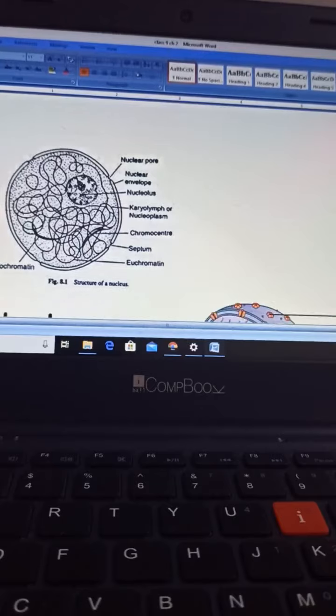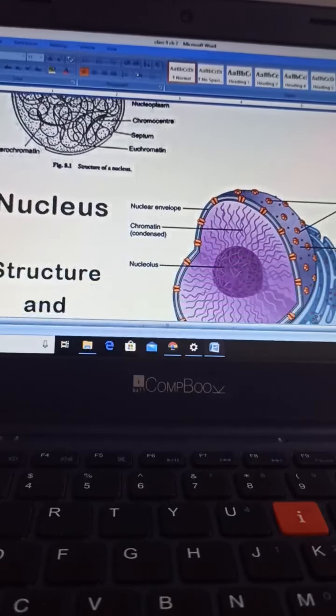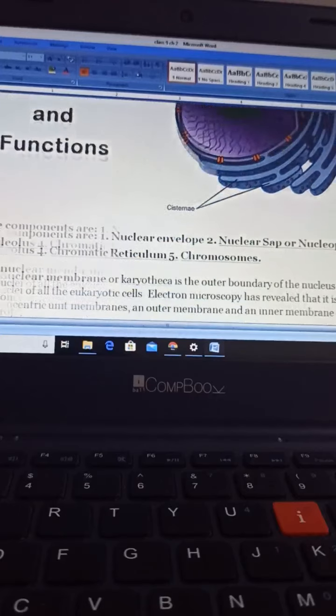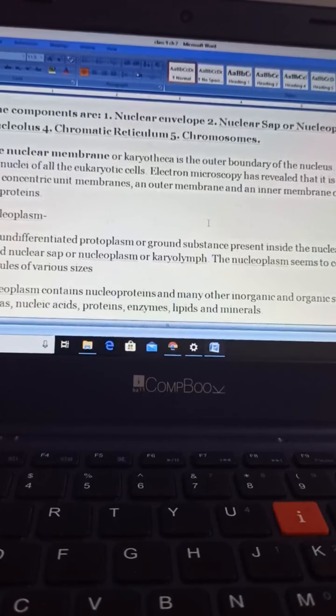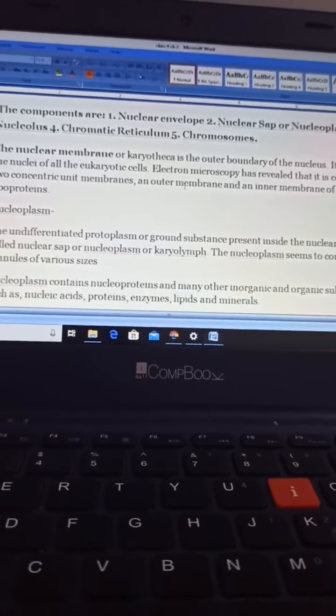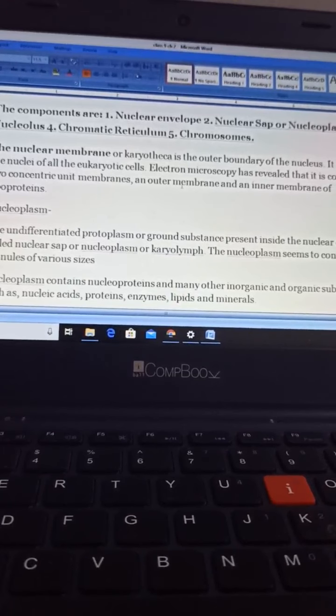Let's come to the components of nucleus, children. The components are nuclear envelope, nucleus sap or nucleoplasm, nucleolus, chromatin reticulum, and chromosome. Now first, nuclear membrane. It is also known as karyotheca, the outer boundary of the nucleus. It is found in the nuclei of all eukaryotic cells. Electron microscopy has revealed that it is composed of two concentric unit membranes, the outer membrane and inner membrane, and these membranes are made up of lipoproteins.